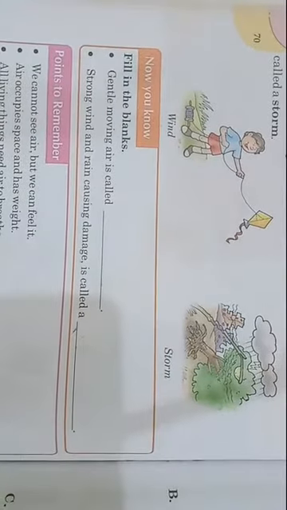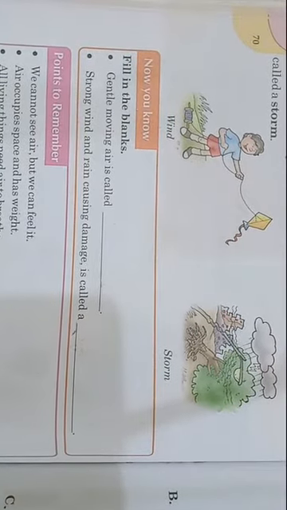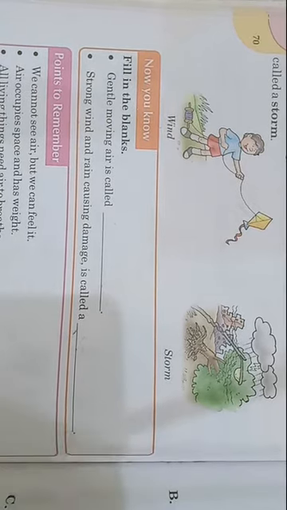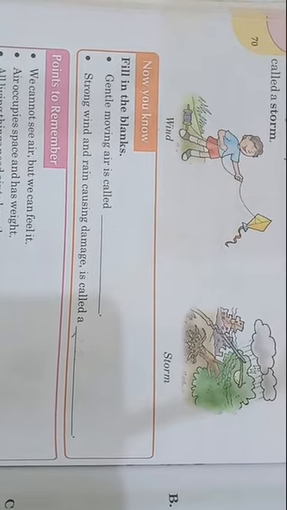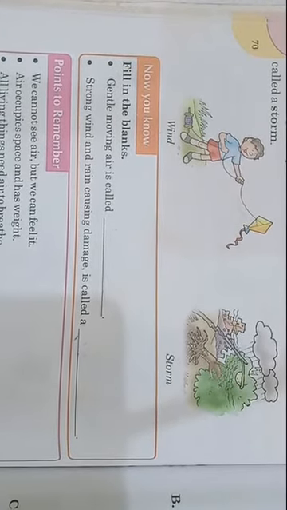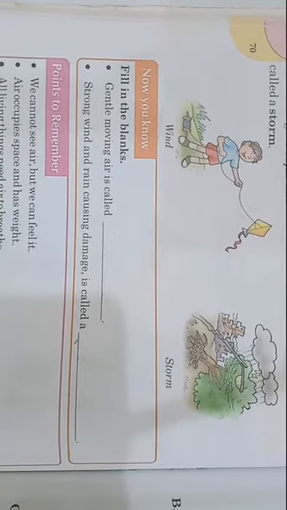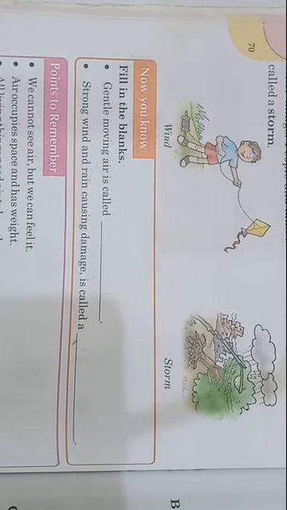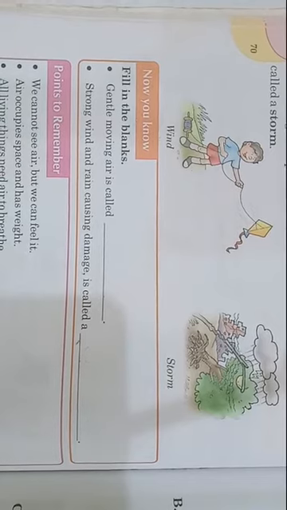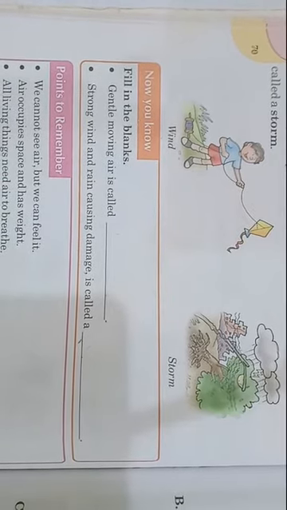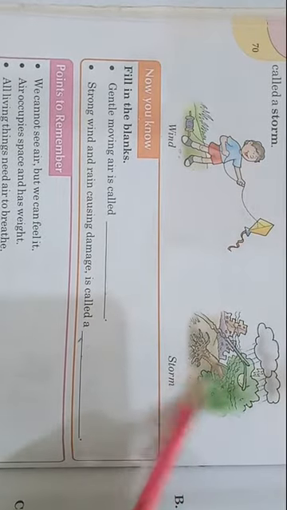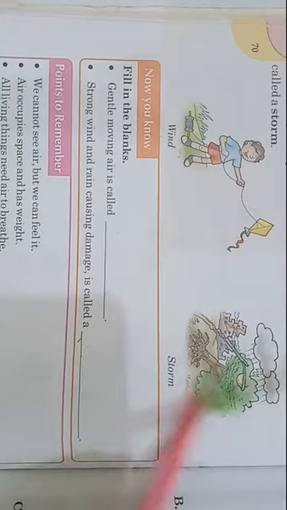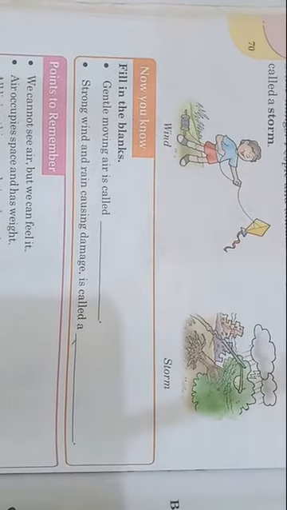And what is the meaning of breeze? This is a new word. Gentle moving air. Gentle means not strong. When the air is moving, when it is not strong, it is a breeze. So we can say gentle moving air is called breeze. Storm is strong wind along with rain that causes damage. You are seeing, this is storm. Now let's start filling the blanks of this lesson.